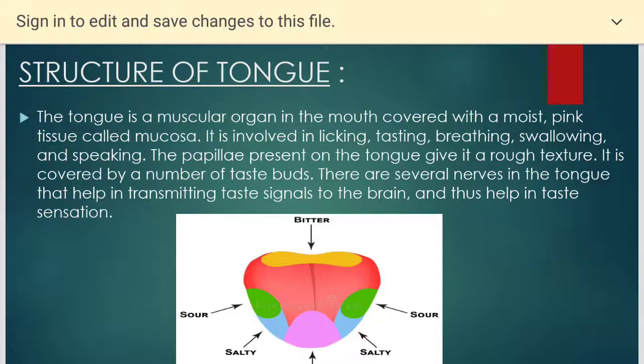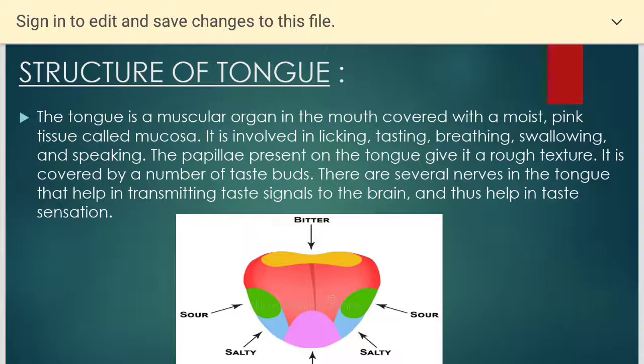No diseases but problems. Now let us talk about the most important thing, that is the tongue. Yes children, the tongue is very important, isn't it? Our tongue is made up of voluntary muscles. It contains about 10,000 taste buds, and taste buds are located in the walls of the papillae. As I told you just now, smell and taste are interrelated, and they can identify the chemicals in the food.